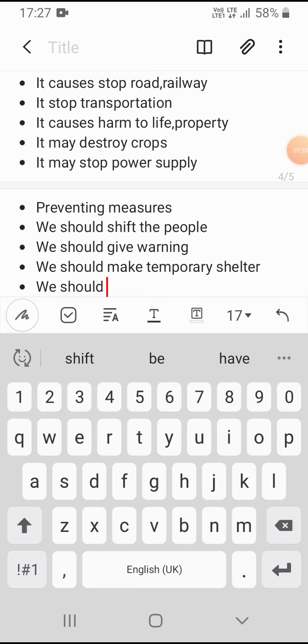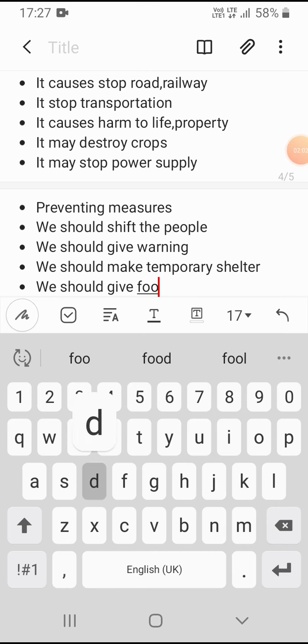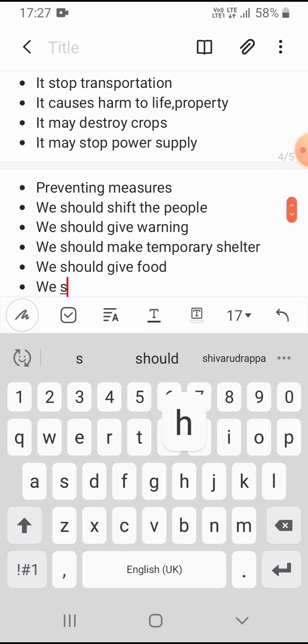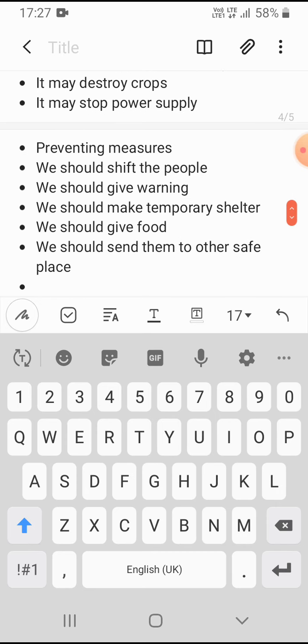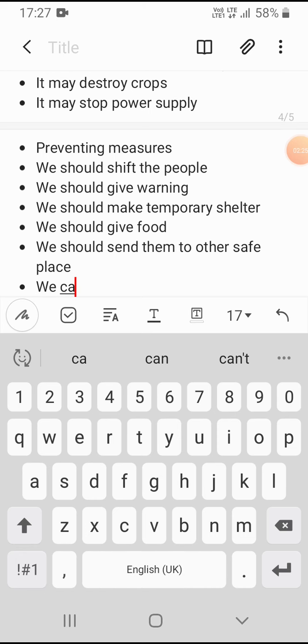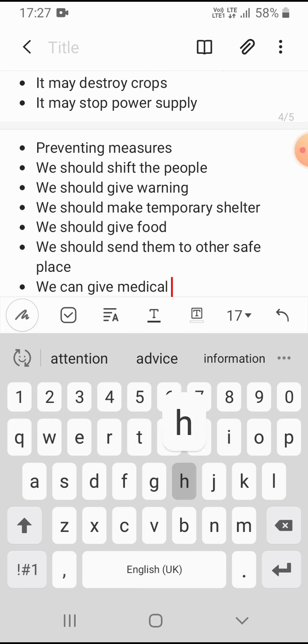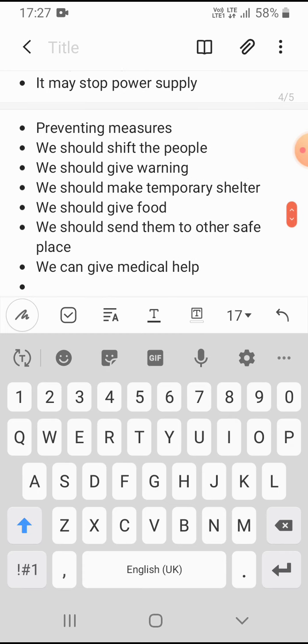We should send them to other safe places where they are far from landslide. We can take this much of preventing measures, and we can give them medical help. These are the preventive measures we can take for landslides.